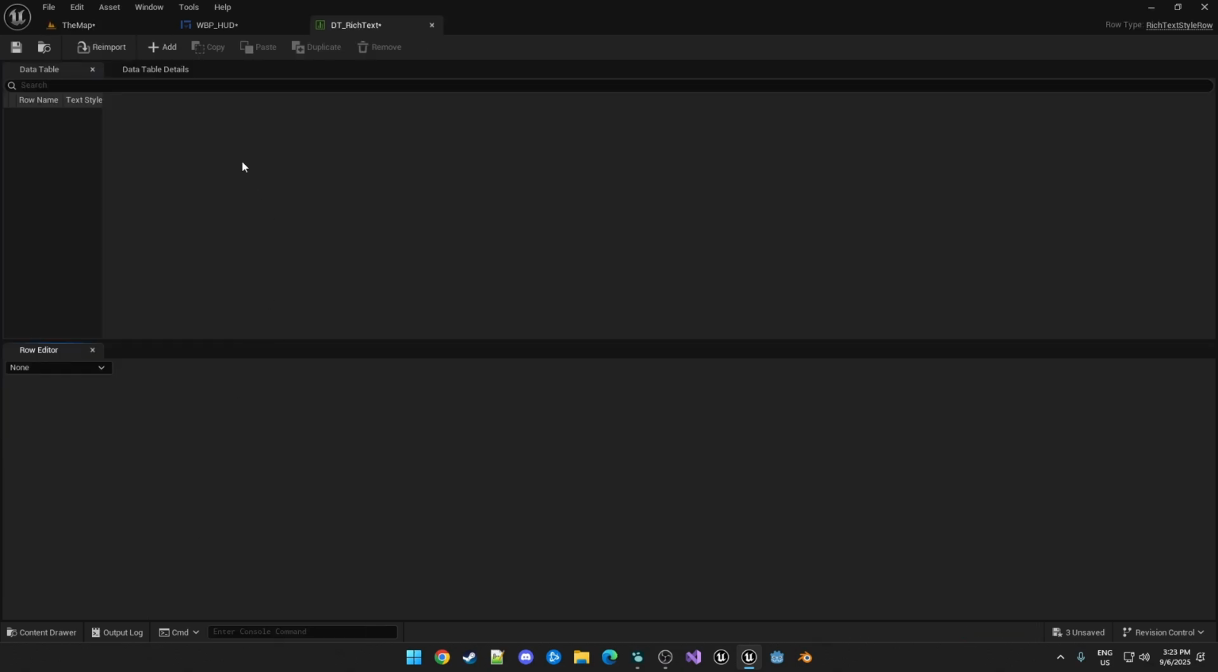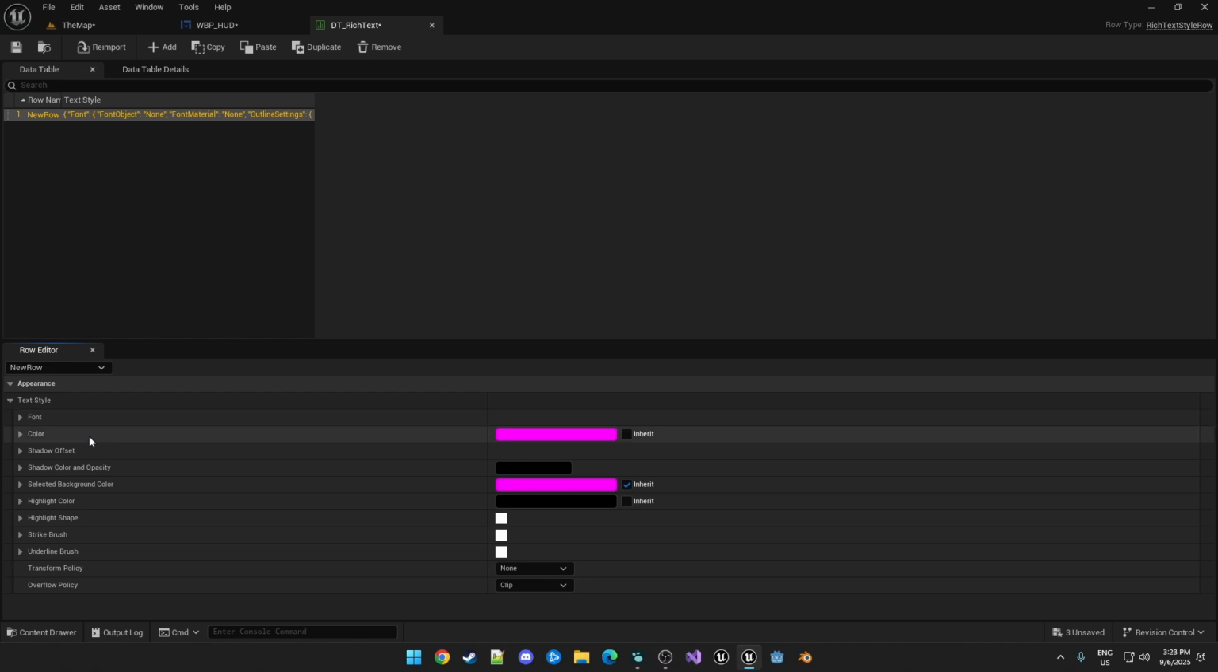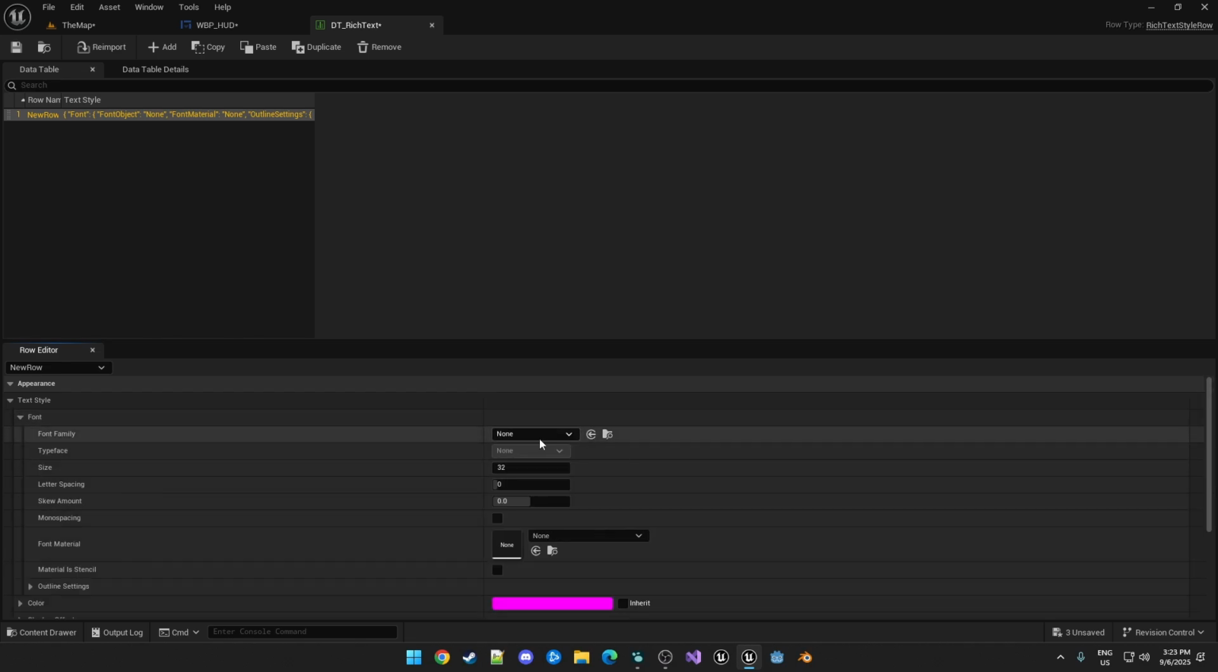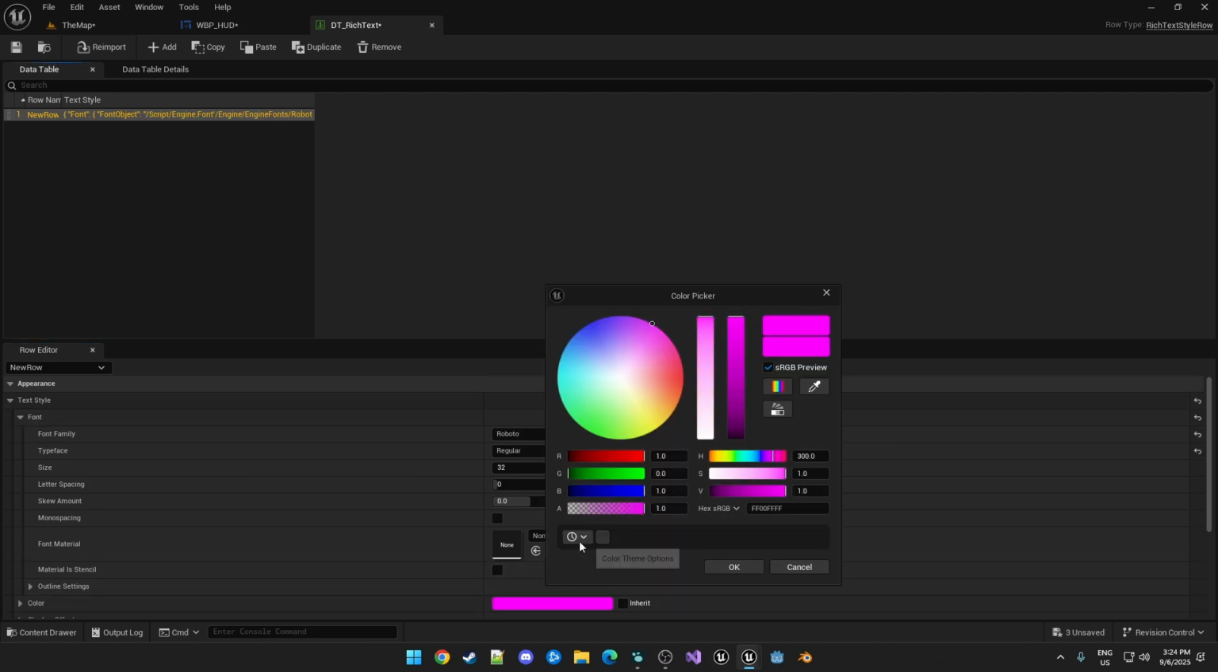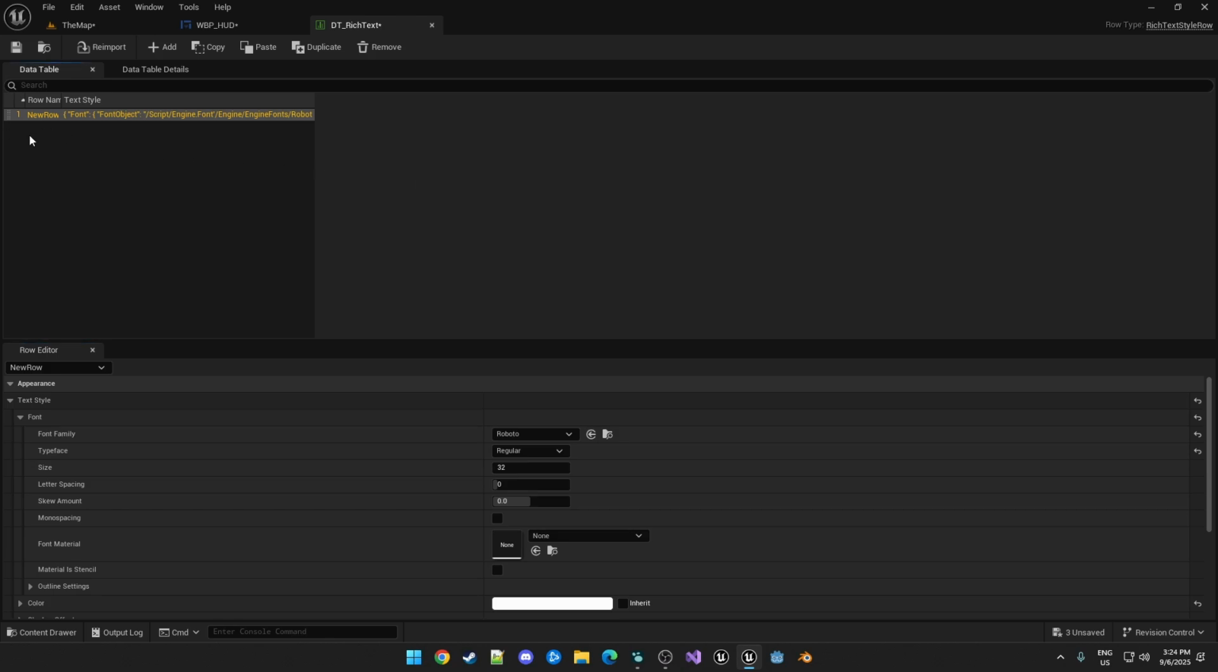And in there, we need to add an entry. And you can see the text style here. We have our font, color, a bunch of shadow stuff, a bunch of highlight stuff, and whatever. So we need to set a font. So we set the font, we're just going to use Roboto, and then we want to set our text color to white. Lastly, we need to make sure that a row in here is named default. The uppercase is not required, but I do prefer it. Just going to pop that out a little bit.